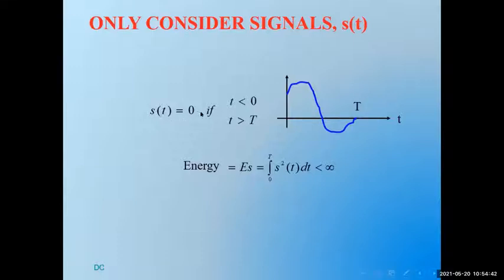Okay. So there are two ways in which we can define this. The simplest way is, since I'm not able to define the shape of this signal, it's not sinusoidal, it's not cosine, it's not a ramp, I don't have a specific shape.